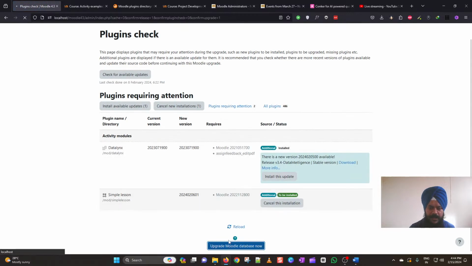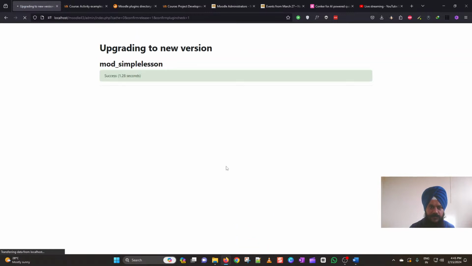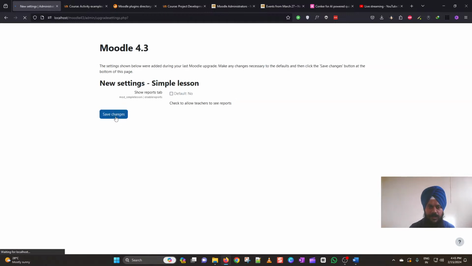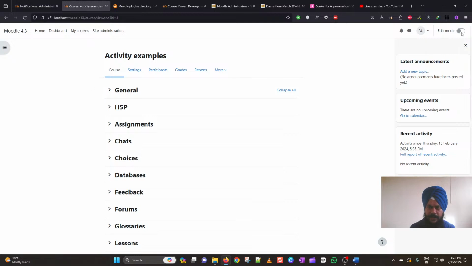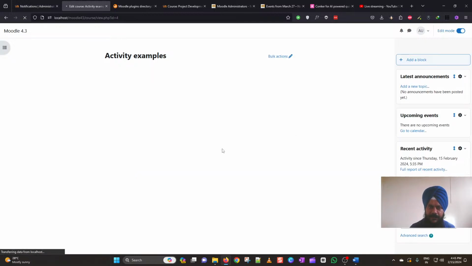Then click upgrade Moodle database. So as you can see, now we have this plugin installed on our Moodle site. Now just click Save Changes here. And you can go to any course and add the simple lesson activity in your Moodle course.